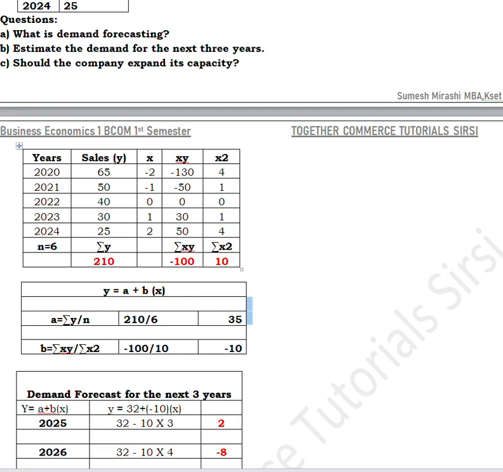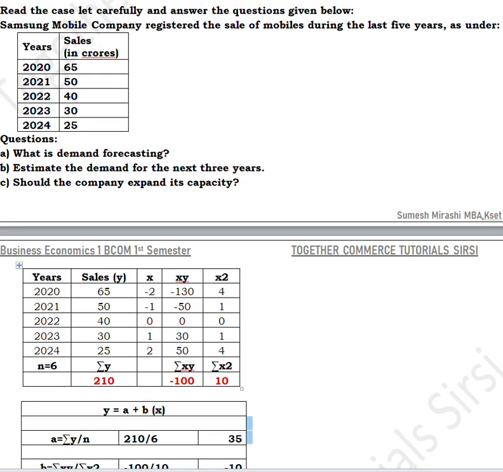First and second column should be written as it is, so that itself is the first step. That is the years column and the sales column, which should be taken as y. These two columns are to be taken from the question. Then the next step is a very important bit because it decides which way the problem goes. You have to count the number of years. How many years have they given? 1, 2, 3, 4, 5. So the number of years is 5.